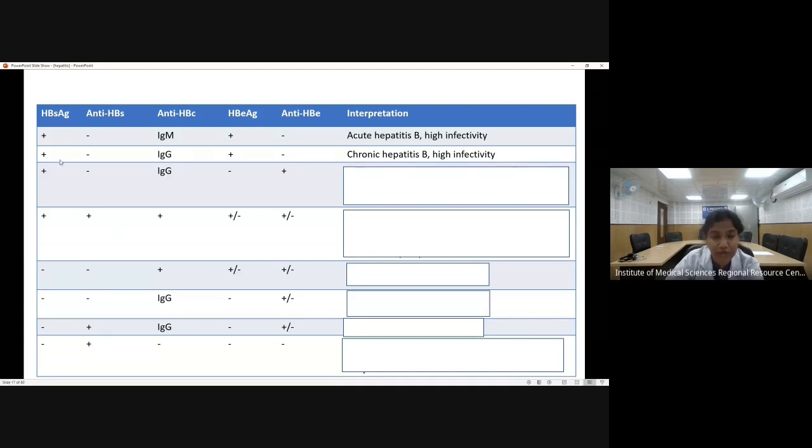Next, coming to HBs antigen is positive. Anti-HBc is of IgG type, and we have anti-HBe now. Matlab, hepatitis B e antigen is negative, and we have antibody against this. So there can be two things in this. So what will be your interpretation?